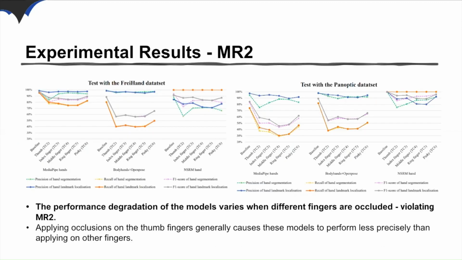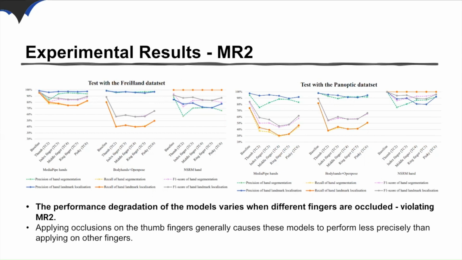Based on the assumption of our second metamorphic relation, MR2, we expect to observe robust performance from these models when dealing with finger occlusion. However, the results shown here are inconsistent with MR2, as the performance degradation of the models varies when different fingers are occluded.